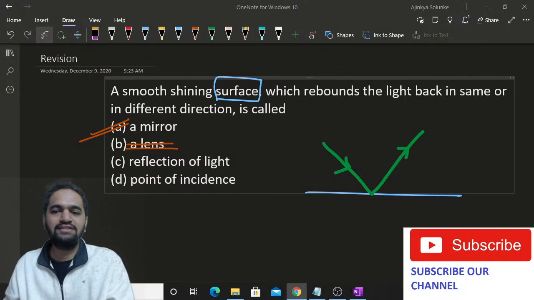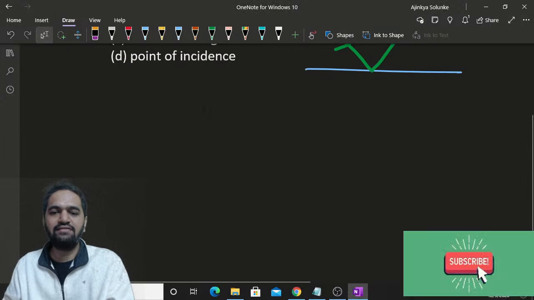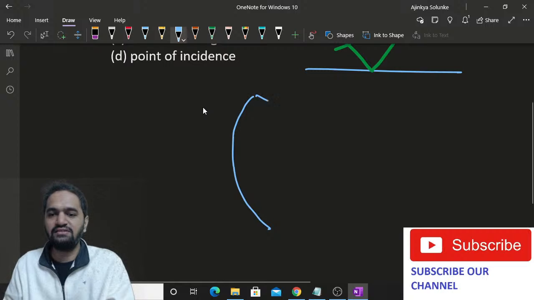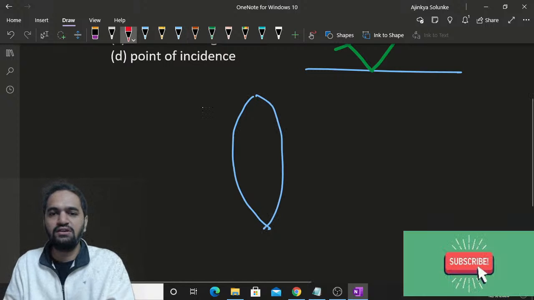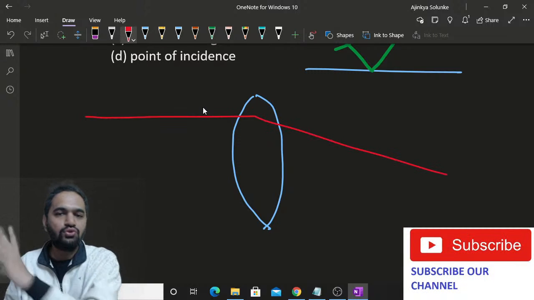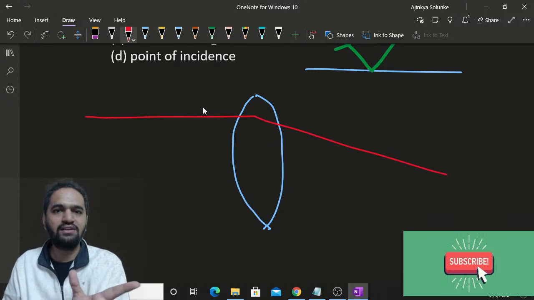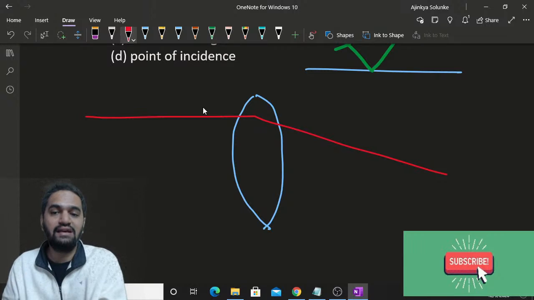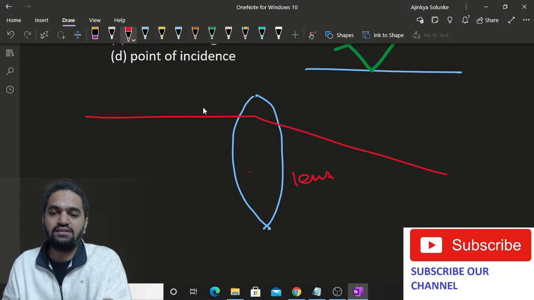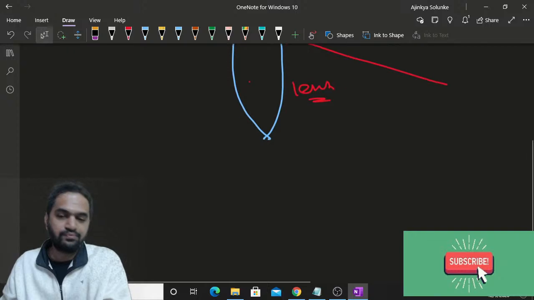Because in lenses what happens? In lenses, the light ray travels directly through and through. Suppose this is the lens. There is no silver coating. So the light rays will be traveling through and through. It is not going to reflect. It is going to pass through the lens. That is the logic.